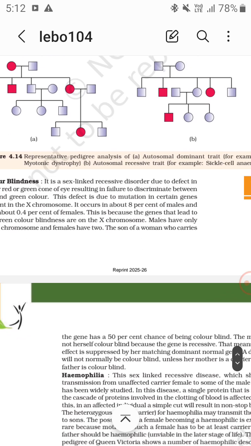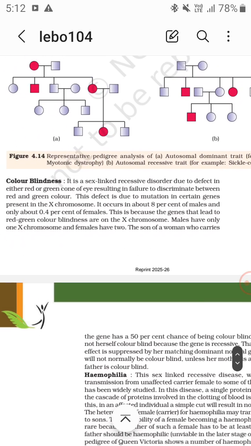Now color blindness. It is a sex-linked recessive disorder due to a defect in either the red or green cone of the eye, resulting in failure to discriminate between red and green, with the genes present on the X chromosome. So 8% of males are affected and only 0.4% of females are affected. This is because the genes that lead to red-green color blindness are on the X chromosome. Males have only one X chromosome and females have two. So probability is maximum in the male case.